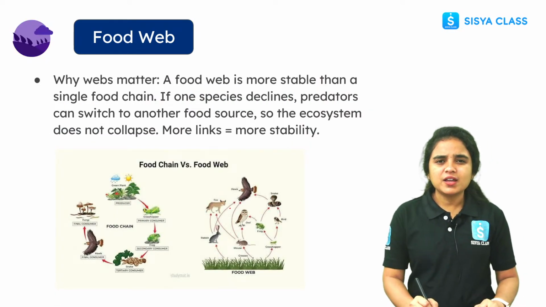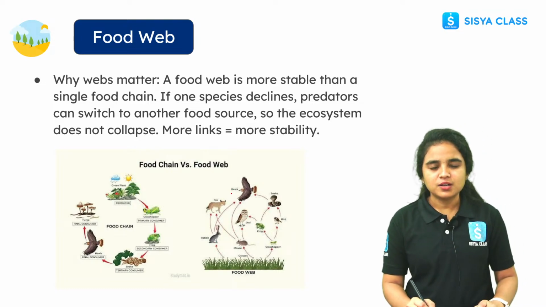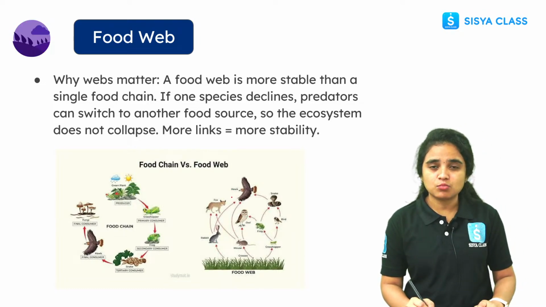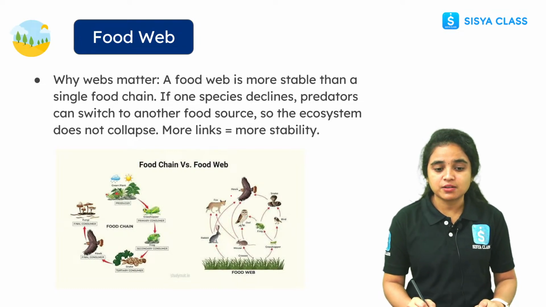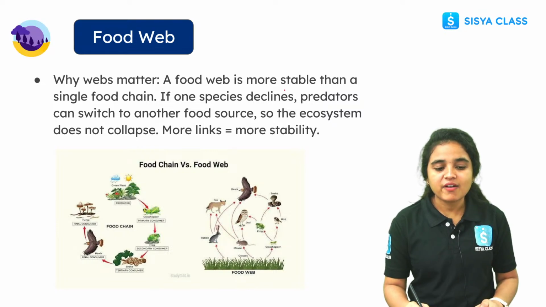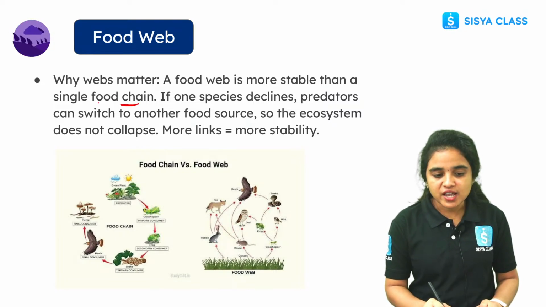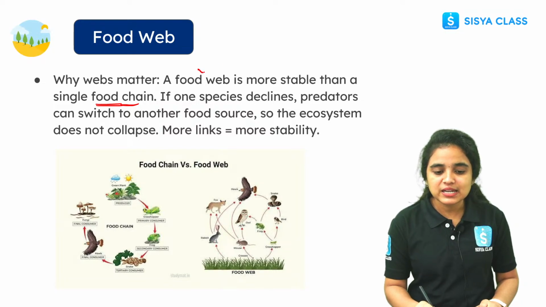And why does the food web matter here? Okay, the food chain is enough, then why does it matter more than the food chain? Why food web matters more than food chain means, here the food web is more stable while comparing to the single food chain.